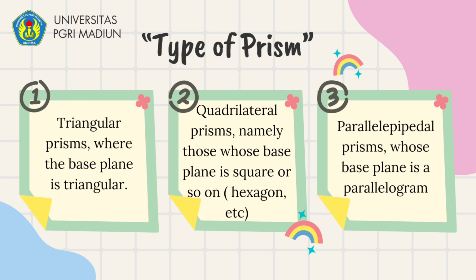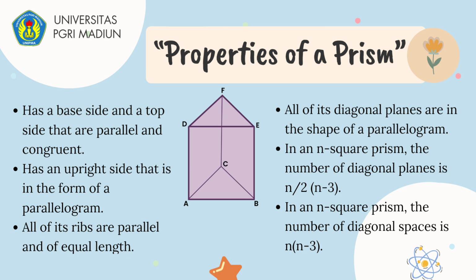Next, types of prism. Viewed by the shape of the base plane, the prism can be divided into three types. The first, triangular prism, where the base plane is a triangle. Next, quadrilateral prism and so on, namely those whose base plane is a square or hexagon and others. Next, parallelepiped prism, whose base plane is a parallelogram. Next, properties of a prism. The first, it has a base plane and a top plane that are parallel and congruent.